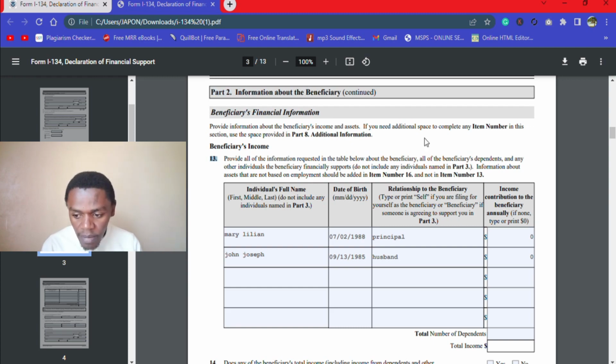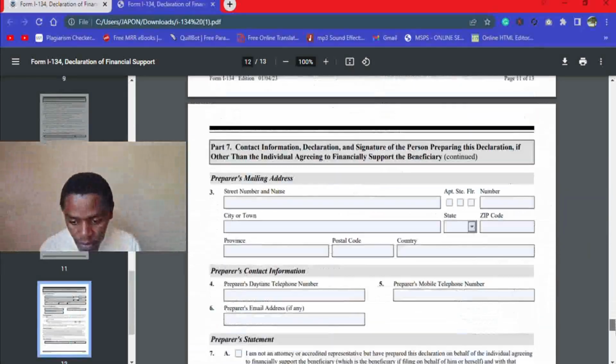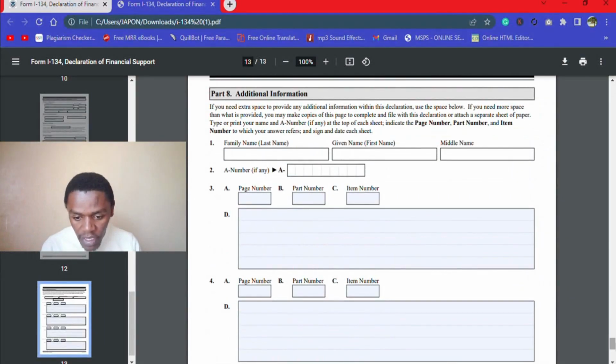Then you come down here, and you give the full names of the additional member, and then you put the page number, the part number, the section and the item number, and then you put the details of that beneficiary.